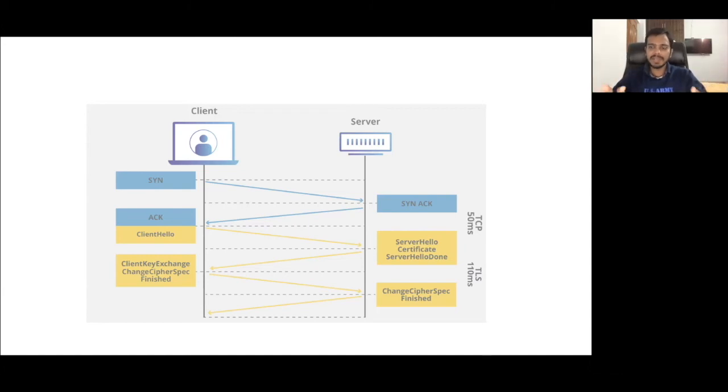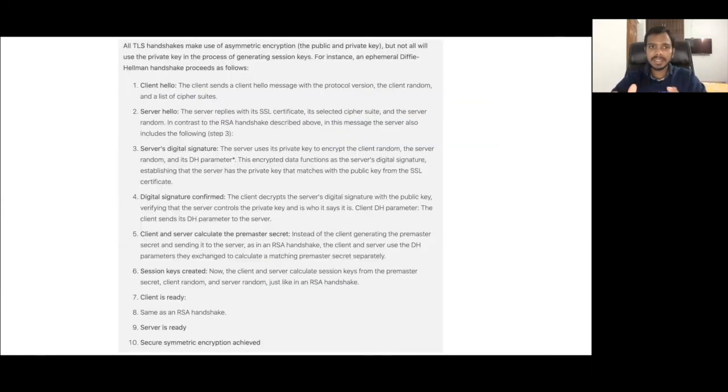After this step, what will happen? The typical communication will happen. Whatever application messages they want to deliver, they will start delivering over this secure communication. And do remember that all TLS handshakes make use of asymmetric encryption, that is using public and private keys, but not all will use the private key in the process of generating session keys.